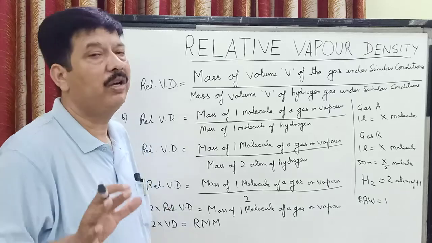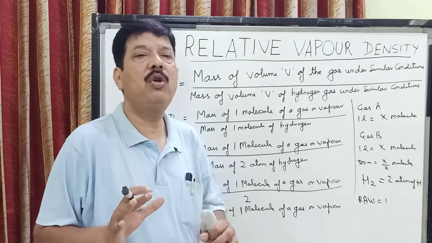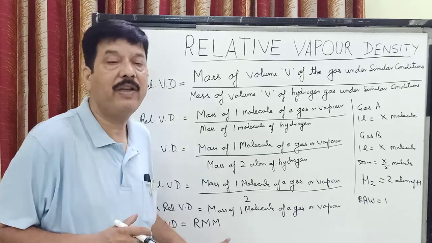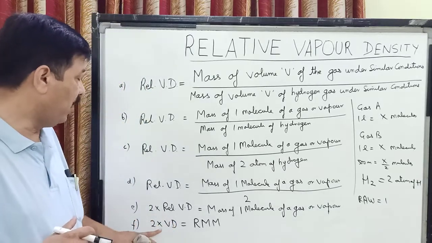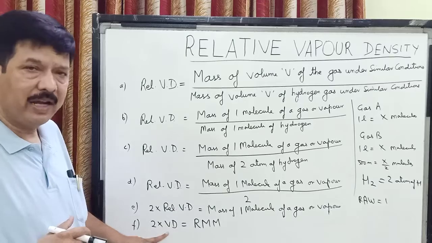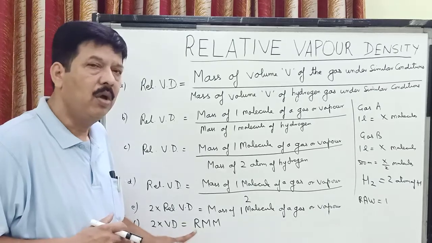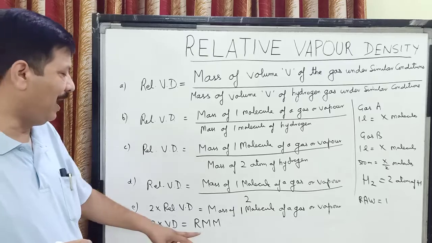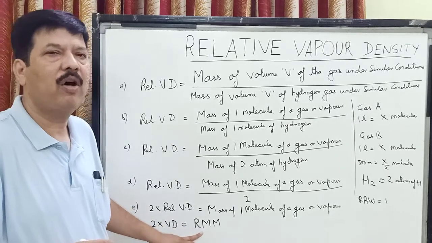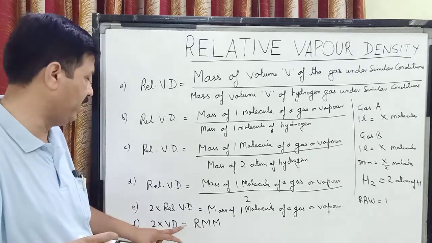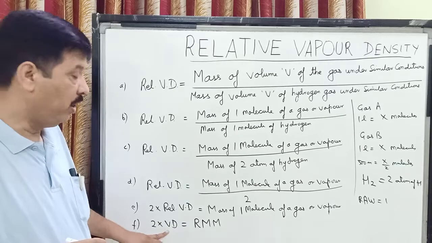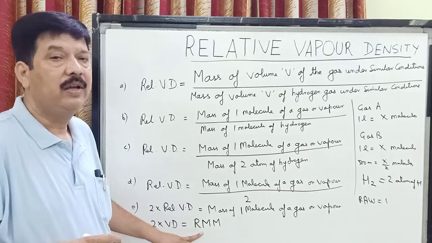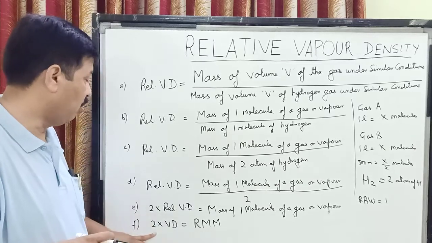And yesterday we talked that mass of one molecule of a gas is equal to relative molecular mass. So children, we have got a relation that twice vapor density or twice relative vapor density is equal to relative molecular mass. So children, if you know the relative molecular mass of a gas or a vapor, you can find out its vapor density. Or if you know the vapor density of a gas, you can find out its molecular mass based on this particular equation.